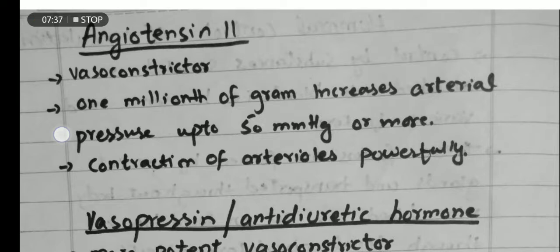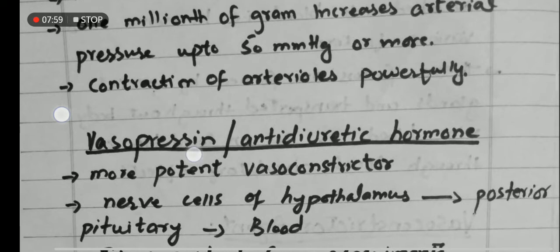These vessels are constricted and the blood pressure increases, and the resistance in these vessels increases. But when you calculate the total peripheral resistance, automatically there will be an increase in total peripheral resistance.